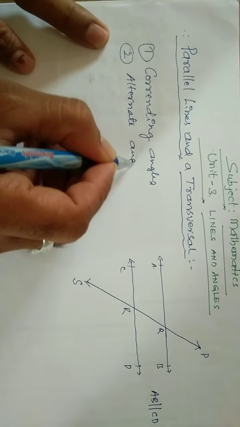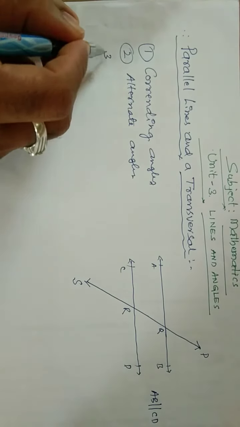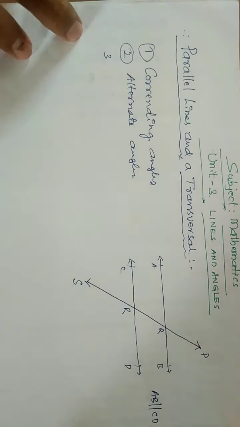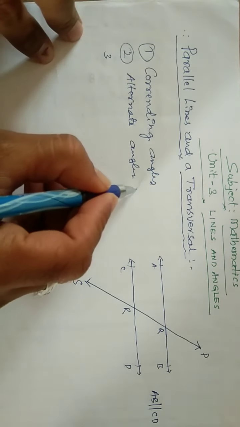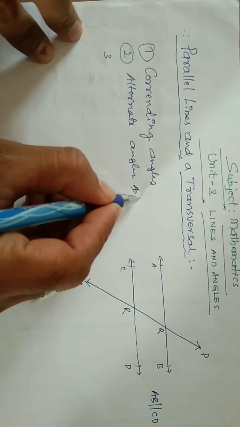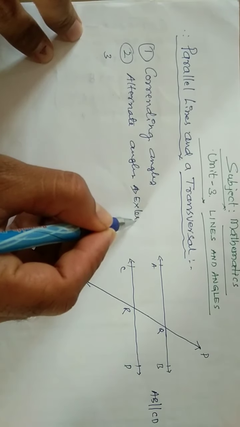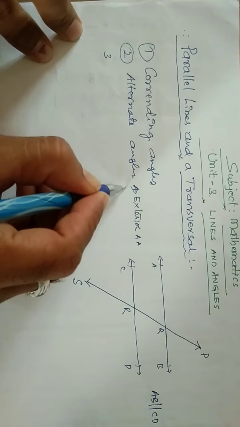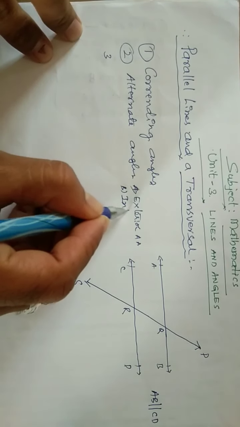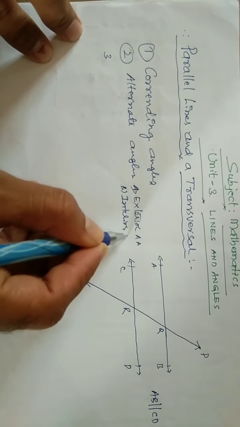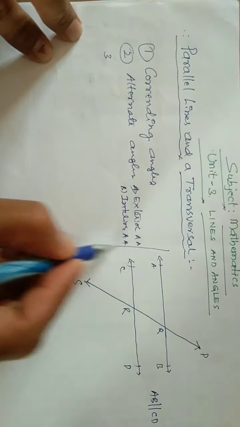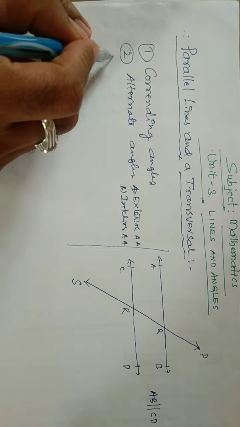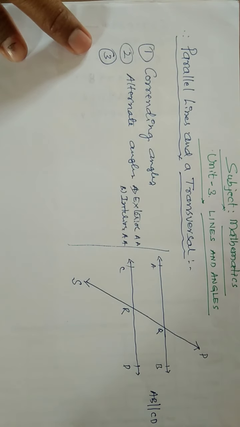In alternate angles we have exterior alternate angles and interior alternate angles. A, exterior alternate angles. B, interior alternate angles. So in these alternate angles we have two different kinds. Let us see what these alternate angles are.